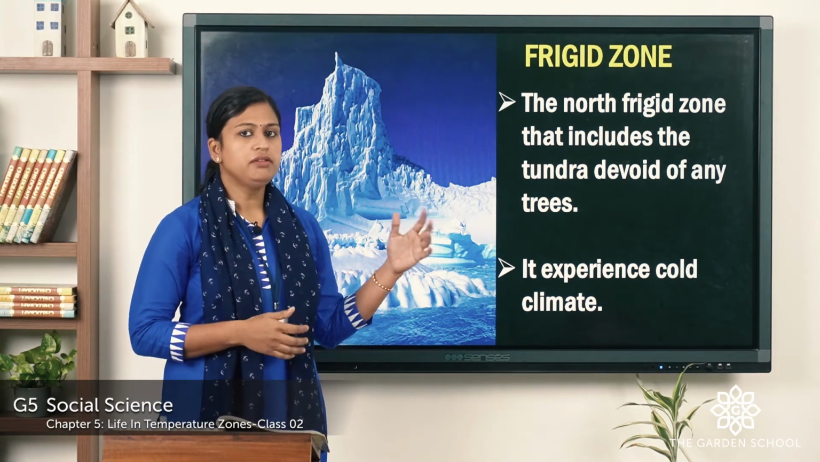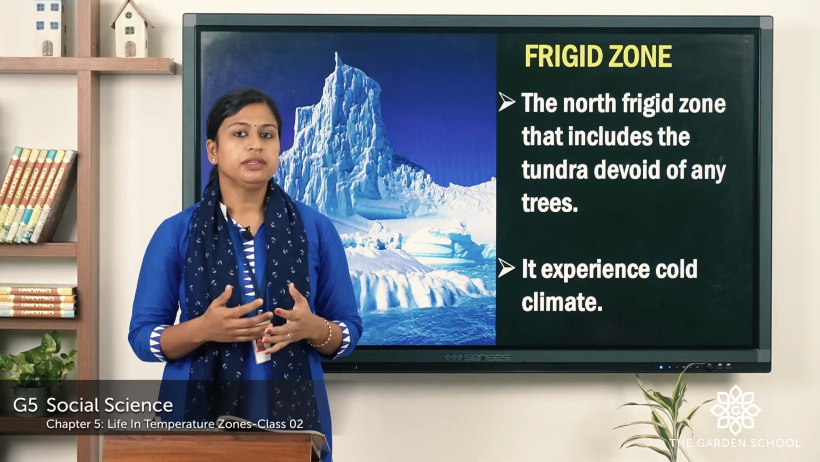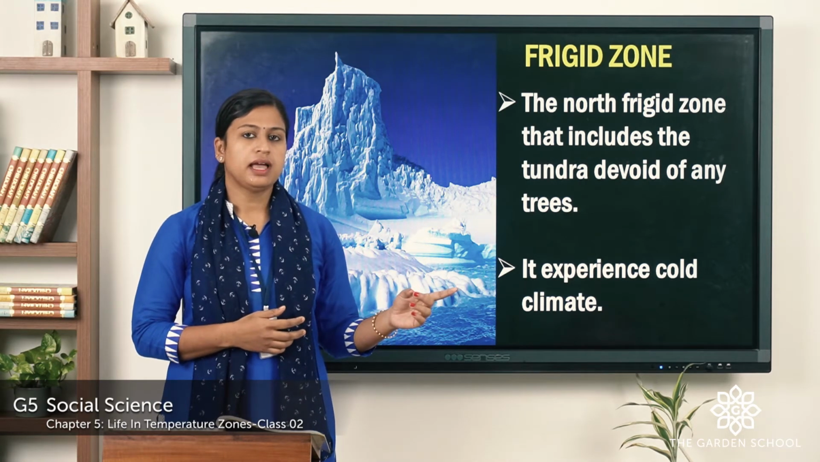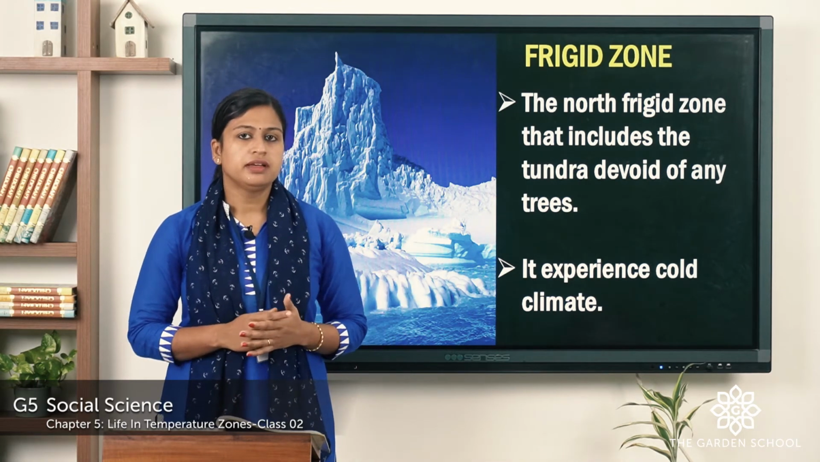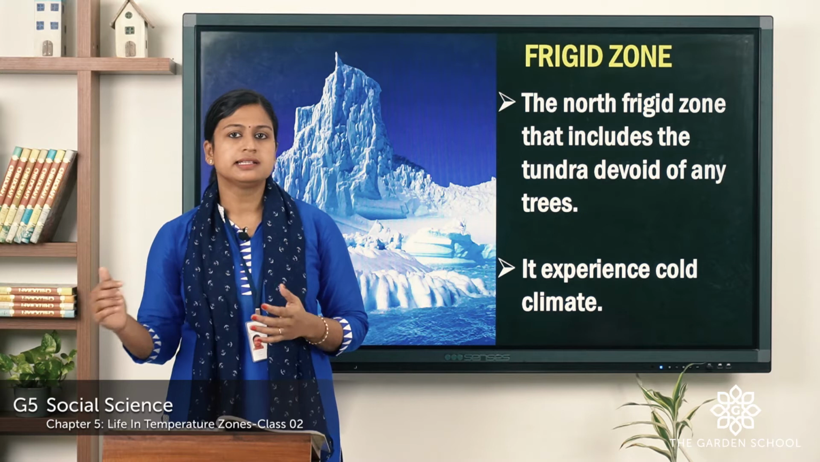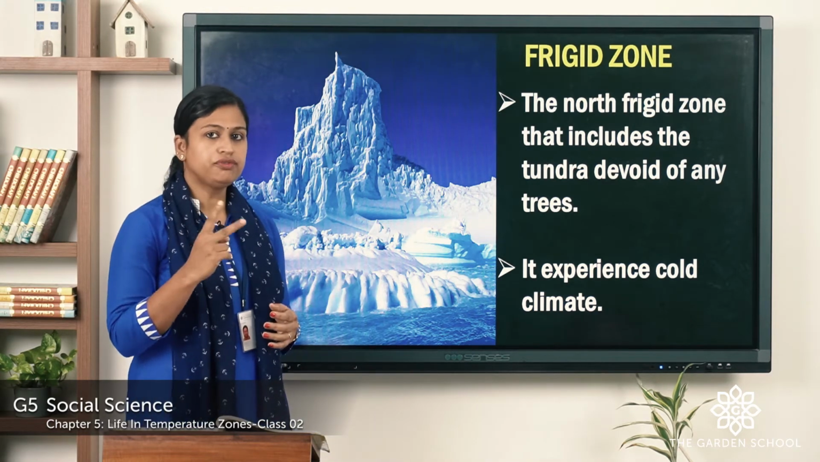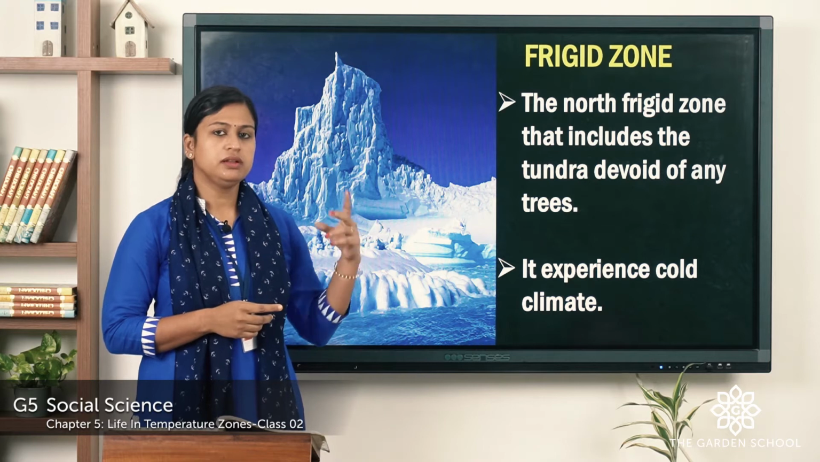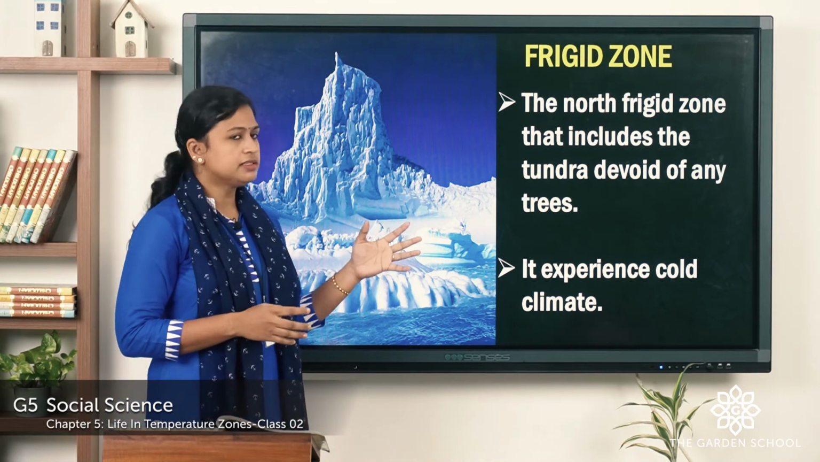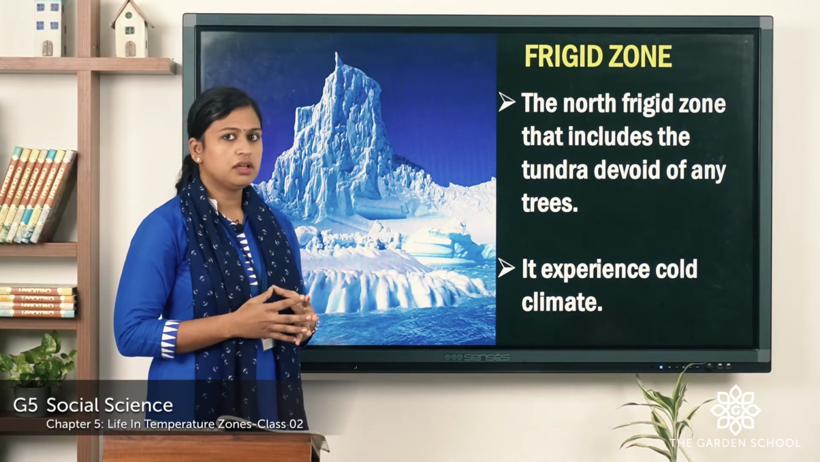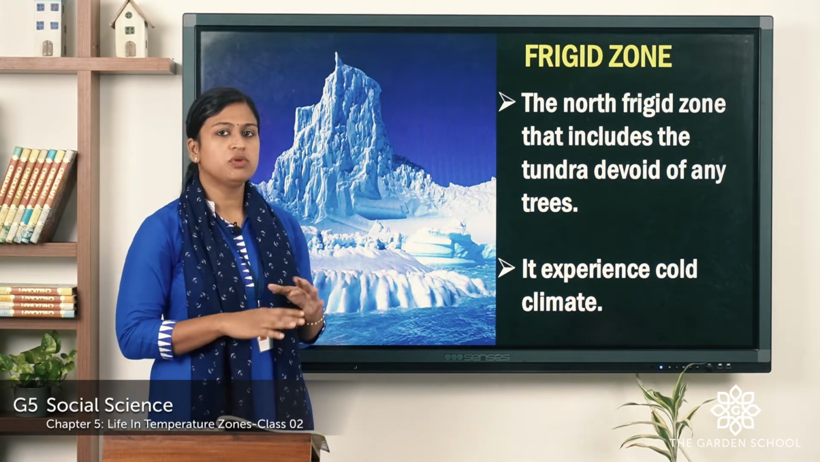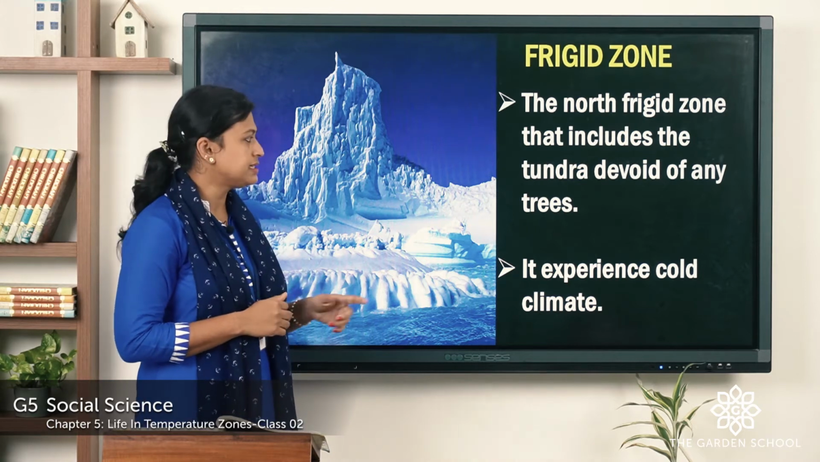Now we'll discuss about frigid zones. We know that frigid zones lies between Arctic Circle and the North Pole in the northern hemisphere, and in the southern hemisphere it lies between Antarctica Circle and South Pole. So we have 2 frigid zones, that is North frigid zone in northern hemisphere, South frigid zone in southern hemisphere. So northern frigid zone includes the tundra regions which do not have any trees. It is extremely cold and mostly it is covered with snow and ice.